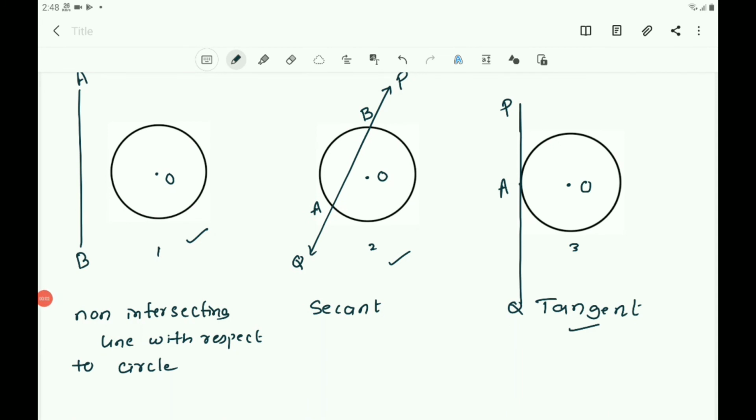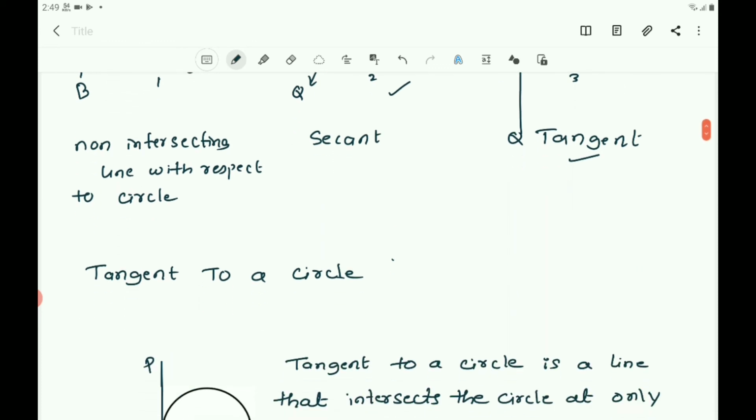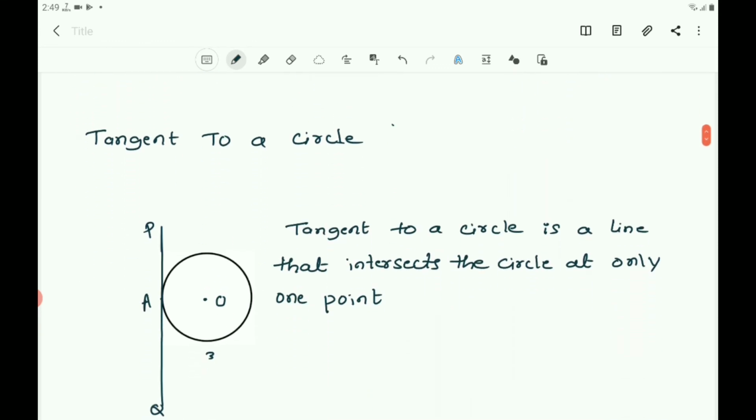You might have seen a pulley fitted over a well which is used in taking out water from the well. In that case, the rope on both sides of the pulley acts as a tangent and helps to take out the water from the well. Now, what is a tangent? A tangent to a circle is a line that intersects the circle at only one point. The line that touches the circle at only one point is called a tangent to a circle.